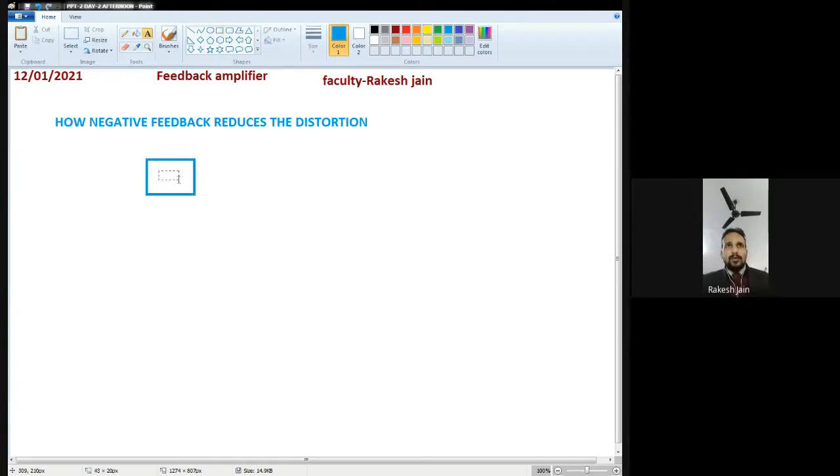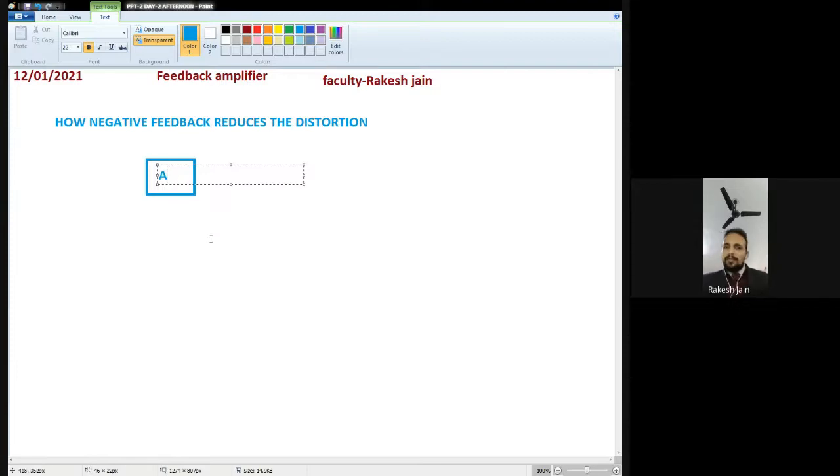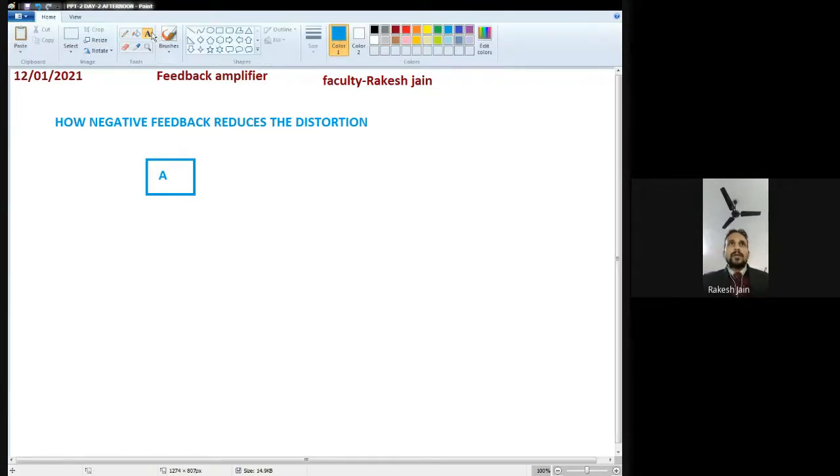Let's suppose the forward gain of an amplifier is A and the feedback gain is beta. Let the output be V0, which is applied at the input side also, like this. This can also be a representation with negative feedback.